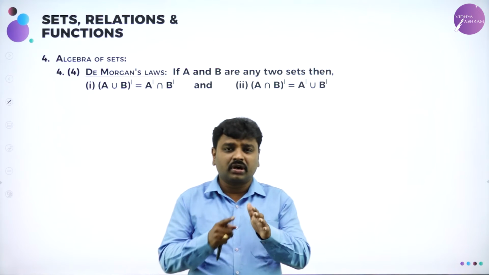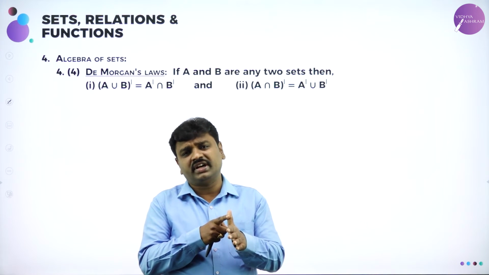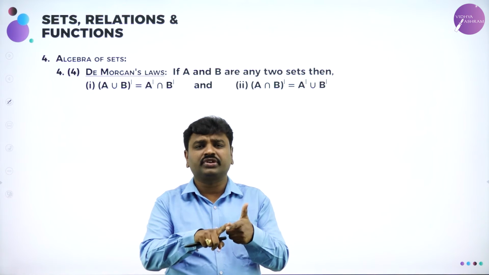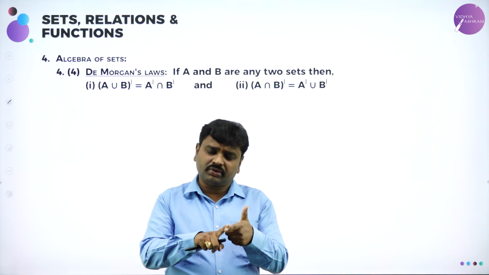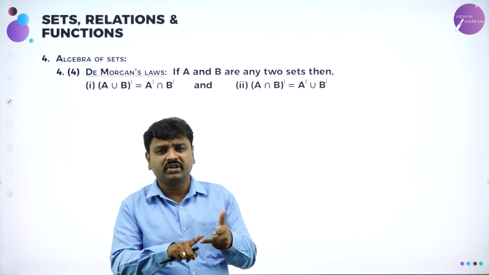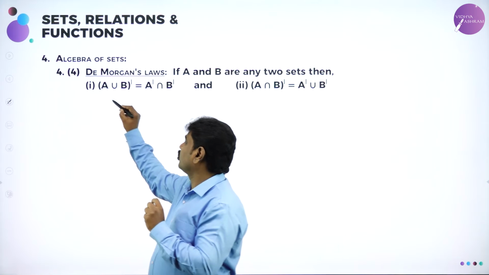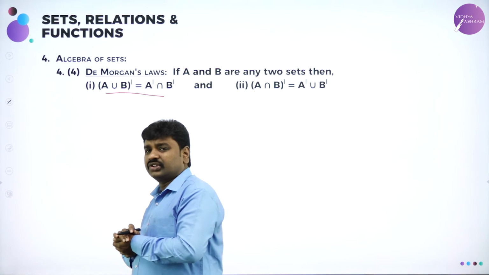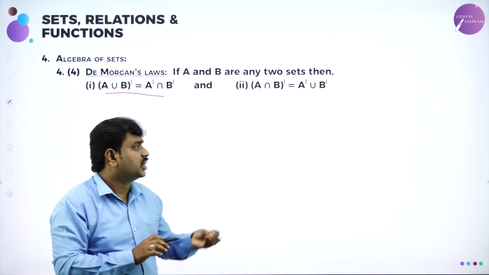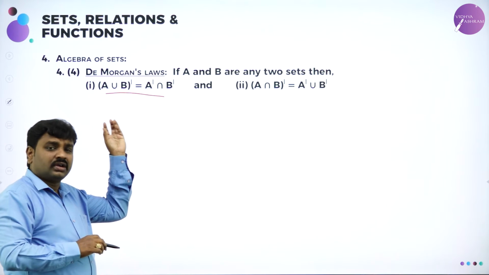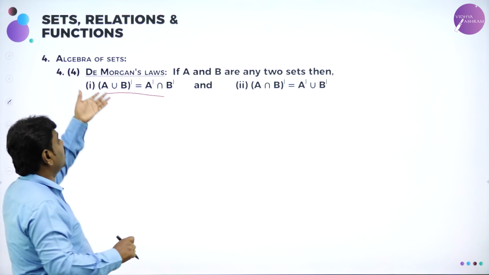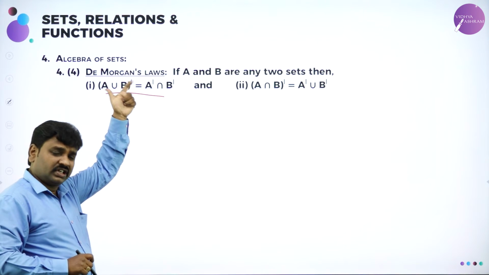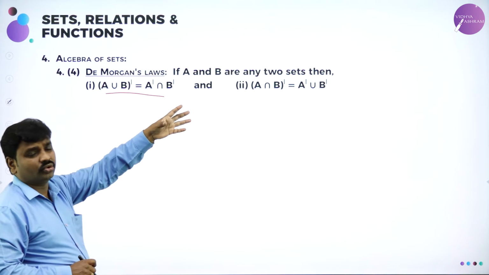Now remember commutative: A union B equals B union A, and A intersection B equals B intersection A. Then associative: (A union B) union C is equal to A union (B union C). You can apply this for intersection also. Then distributive, then De Morgan's. De Morgan's you have to memorize: (A union B)' is what? A' intersection B'. To understand this better, take a universal set, set A, set B and apply this, it holds good.